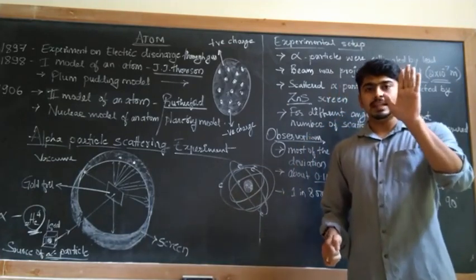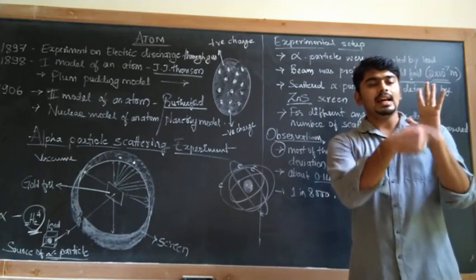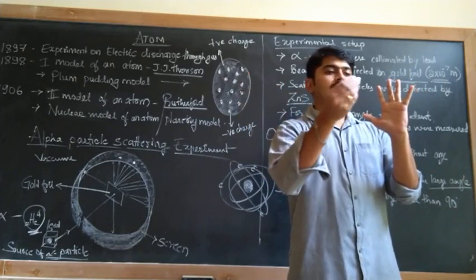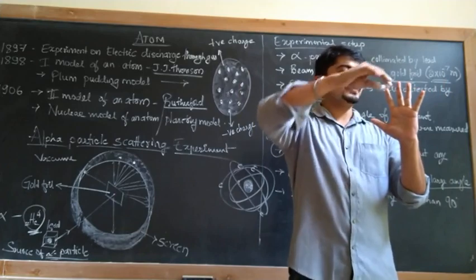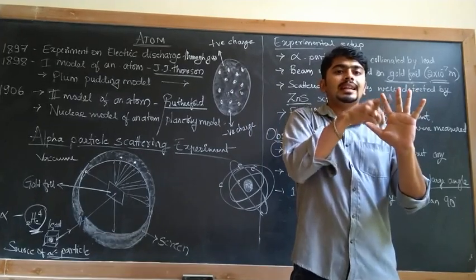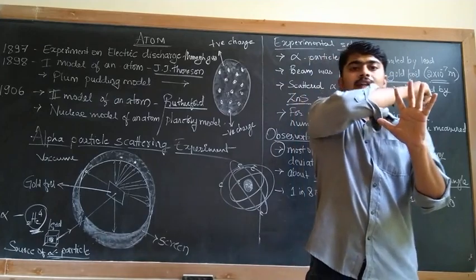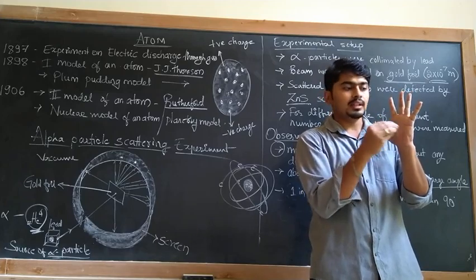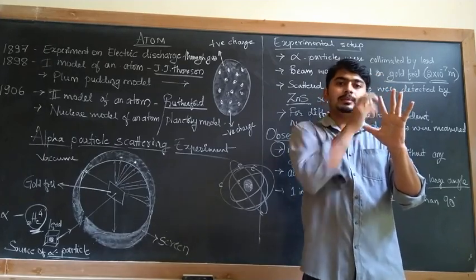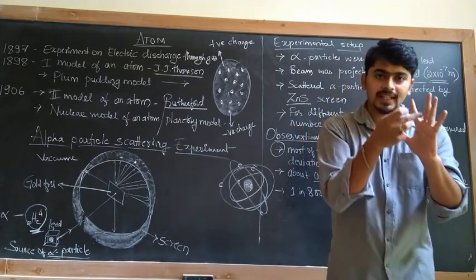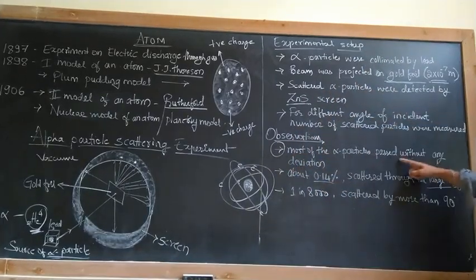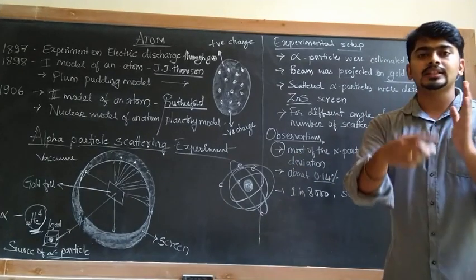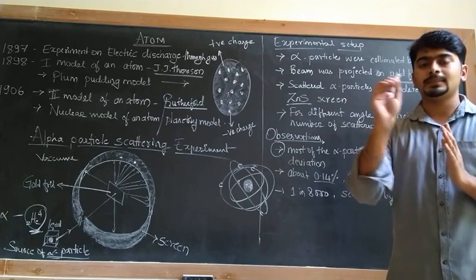First, this I will consider as an atom. I am projecting some alpha particles. The collimated beam of alpha particles were passing through the gold foil. So here there are some gaps, and through that gap it can pass through easily. If there is any obstacle, what happens? The alpha particle will stop. Since they passed easily, there must be some space. So most of the alpha particles passed without any deviation, which means the atom consists of a large number of free spaces.